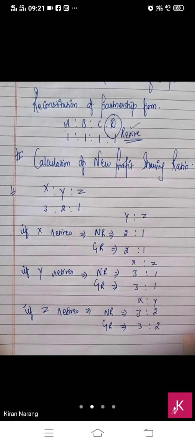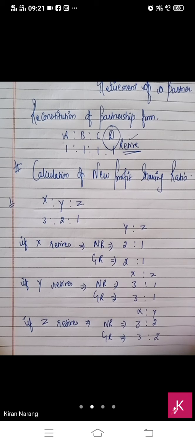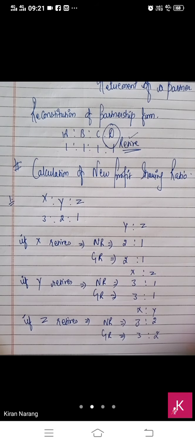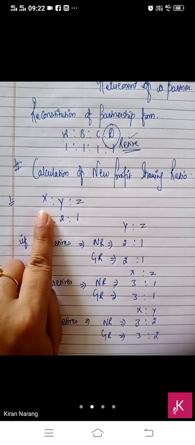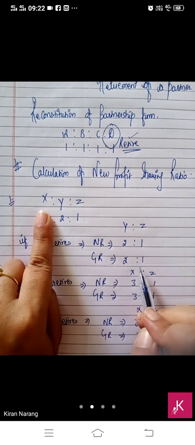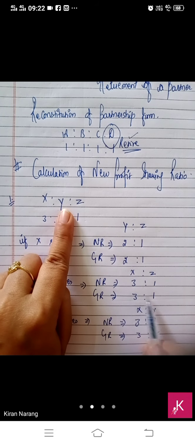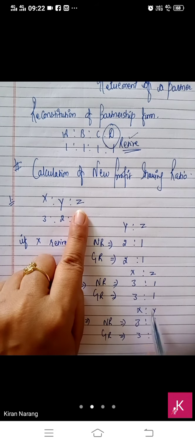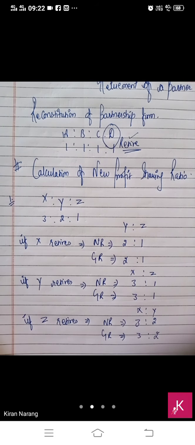Got my point? This was the first method. If nothing is given in the question regarding the new ratio, then you just have to hide the retiring partner. The remaining will be the new ratio and gaining ratio of the remaining partners. If Y retires, then the ratio will become 3:1. If Z retires, the ratio will become 3:2. Is it clear, everyone?